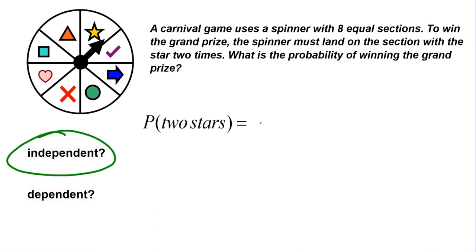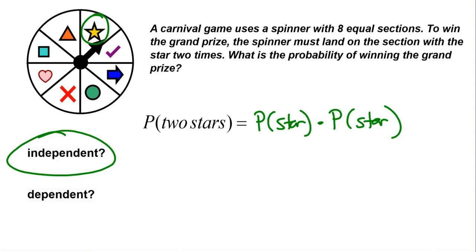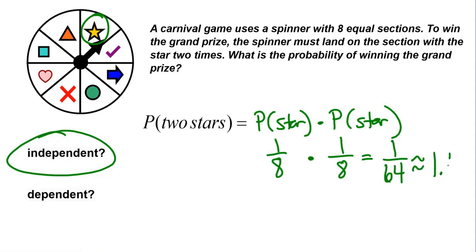So now I just need to multiply the probabilities of the two events together. So the probability that I get a star times the probability that I get a star. There's only one star on the 8 sections, so the probability I get a star is 1/8. And then the probability that I get another star after that is still 1/8. So 1/8 times 1/8 is 1 out of 64, 1/64th, which is about 1.6% chance. Not a very good chance that I'm going to win this jackpot. So compound events can be either independent or dependent, and their probabilities are calculated differently depending on what type of events they are.